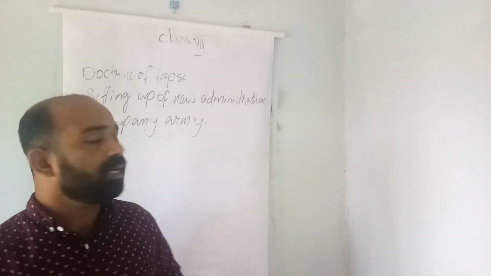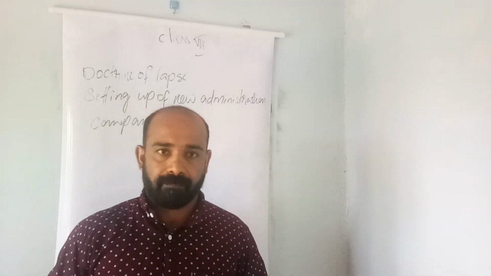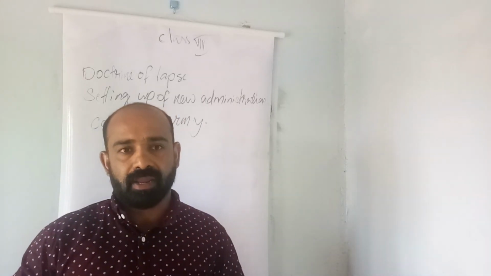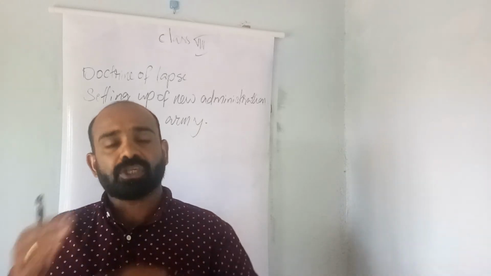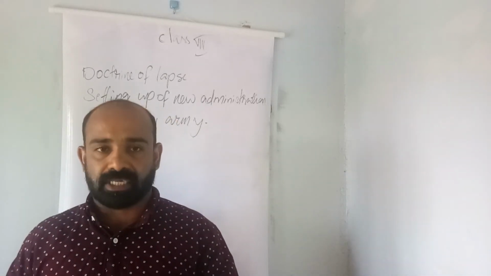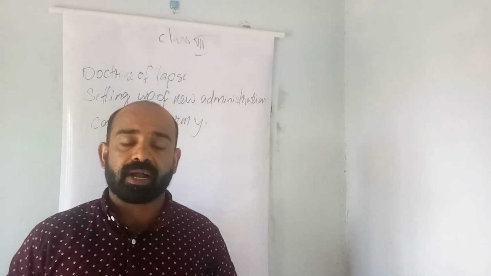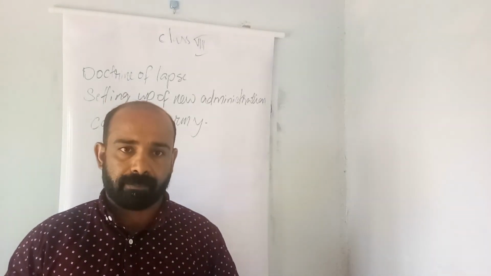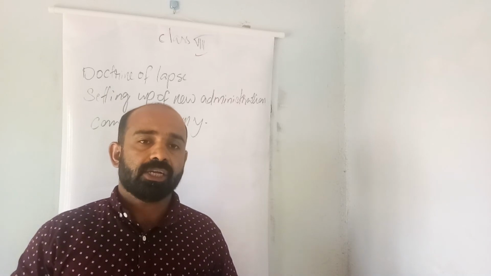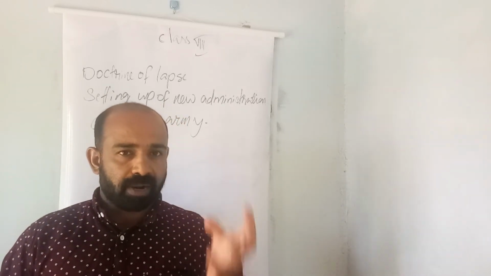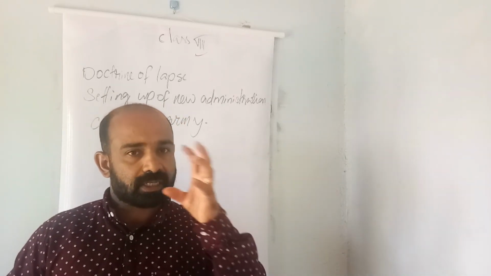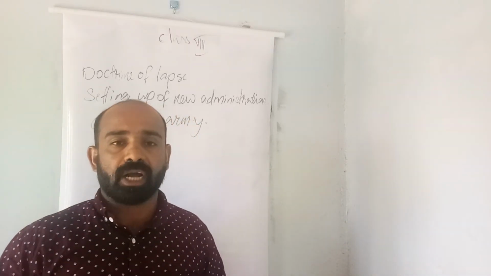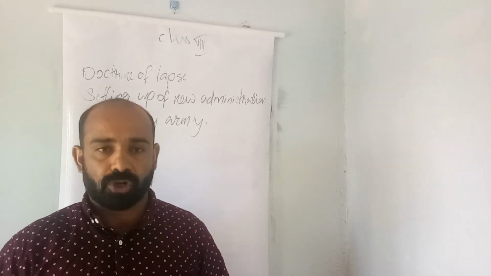And now let's see the company army. In the Mughal army, mainly 2 forces were there, cavalry and infantry, that means soldiers on horseback and foot soldiers. They were excellent in archery and sword fighting. But the English army changed a lot. The English company recruited Indian people from villages into the English army. They were known as sepoys.